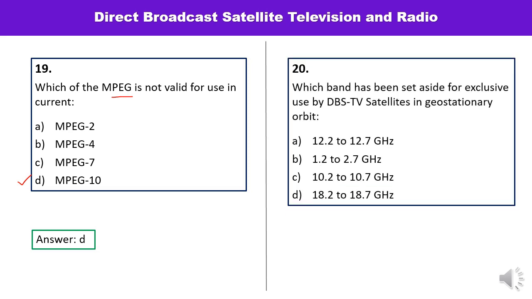Question number 20 is, which band has been set aside for exclusive use of DBS TV satellites in geostationary orbit? What is that particular frequency band? The frequency band is 12.2 to 12.7 gigahertz. Answer is A.